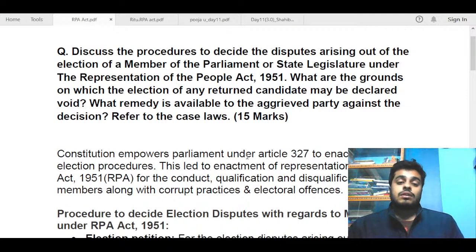The question was again a PYQ from UPSC GS paper 2 for 2022, and I will say it was a bit difficult because a lot of facts needed to be understood and kept by heart to answer it properly, and it also asked about Supreme Court judgments. So it was about packing a lot of content into 15 marks. But we will proceed and see what we could have written in the answer, and how we could have included the case laws.